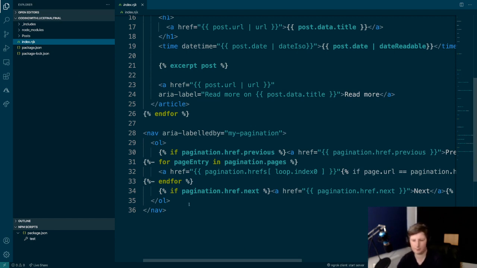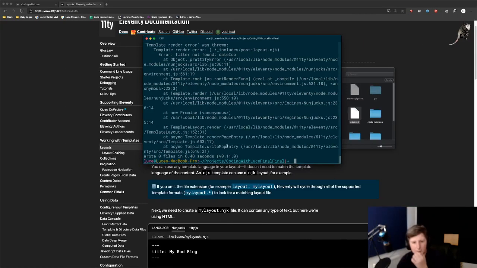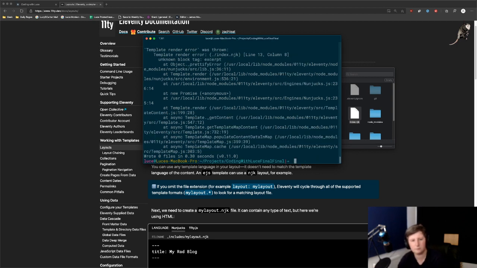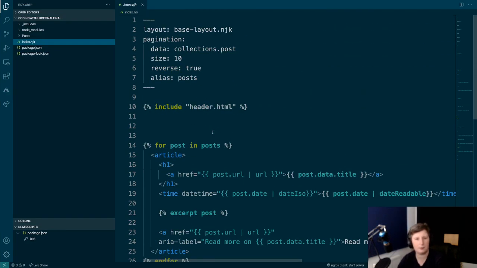That might actually be template, so it's, okay, so it's moaning about missing files, unknown block tag excerpt. Did I spell it wrong? Or am I just missing something? I can fix that.